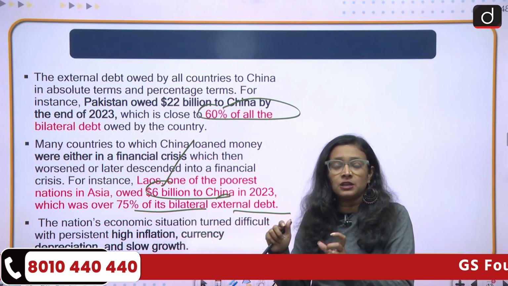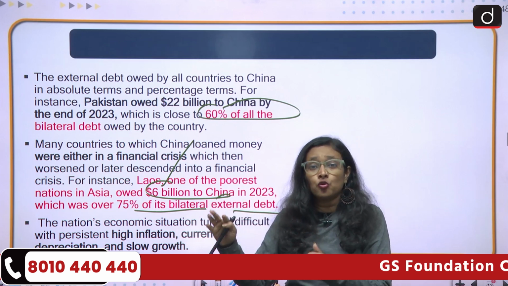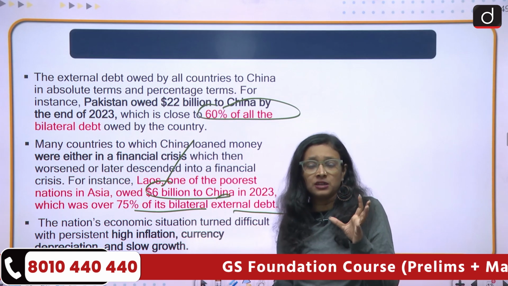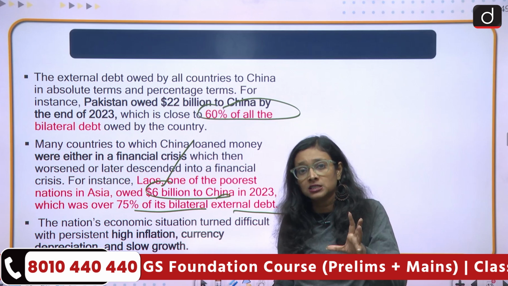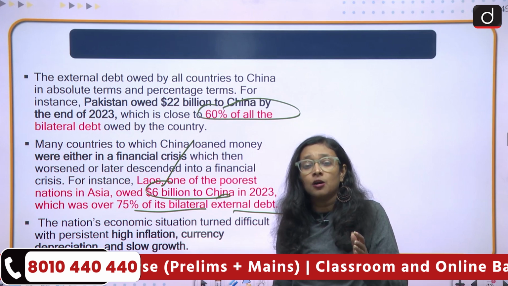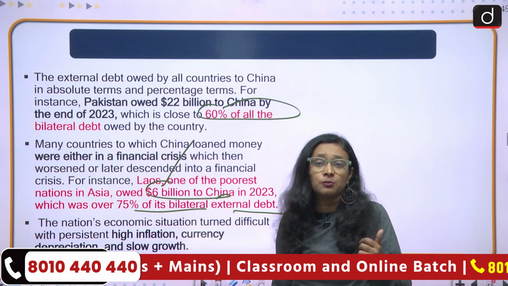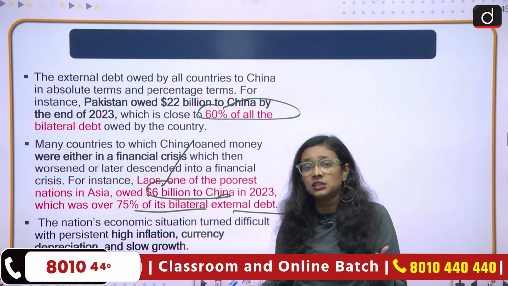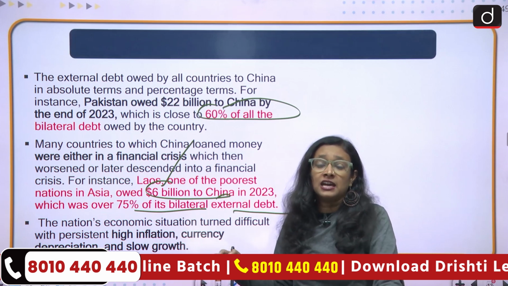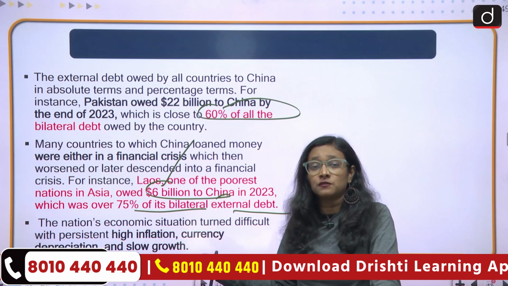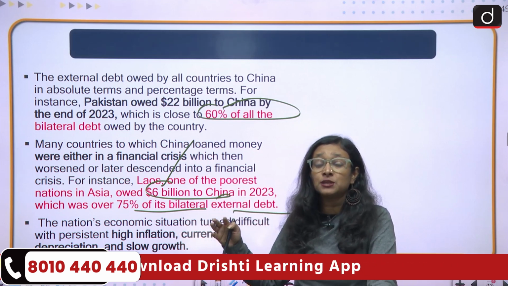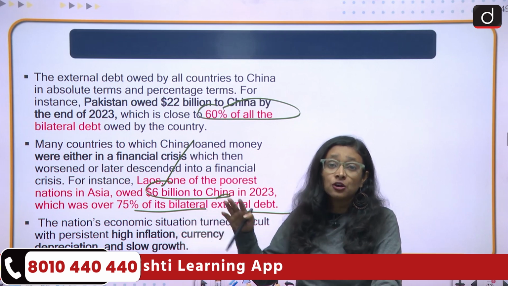If you analyze the bilateral debt owed to China, we can see that the country is in a financial crisis. After taking loans from China, the country has become more financially vulnerable because they are unable to pay. As a result, they have to give their infrastructure, they have to give their market. In the case of Sri Lanka, they had to give Hambantota. This is the scenario of many countries, especially African and South Asian countries.